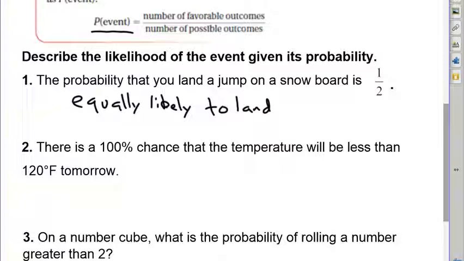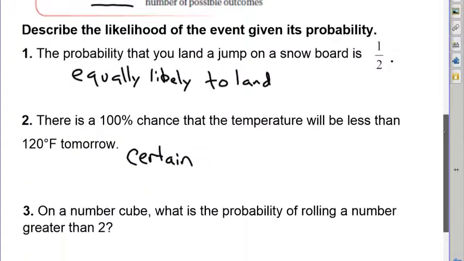Problem number 2, same directions, describe the likelihood. There's a 100% chance that the temperature will be less than 120 degrees Fahrenheit tomorrow. 100% corresponds to that whole number 1, and we can say that it certainly will be less than 120 degrees Fahrenheit tomorrow.